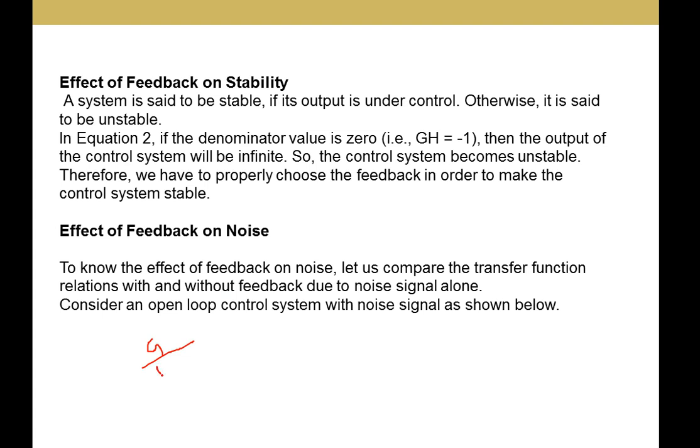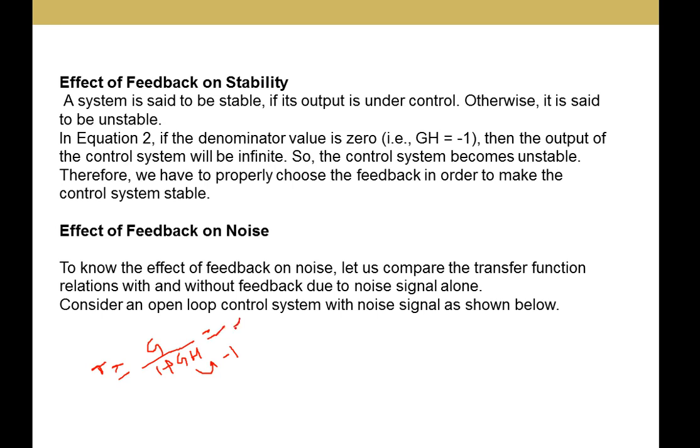For example, we know already that G and H values are parameters which are dependent on the frequency. If in any case this GH value is minus 1, the transfer function is G by 1 plus GH, so 1 minus 1 is equal to 0. G by 0 is equal to infinity. The transfer function value becomes infinity. That means the system becomes unstable.